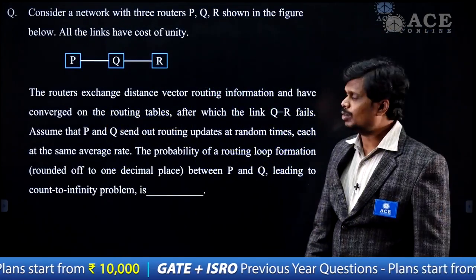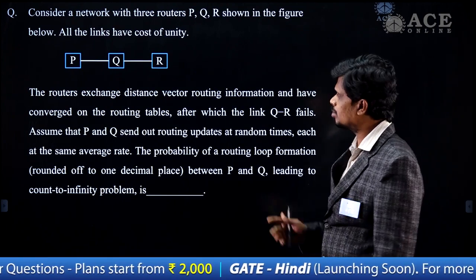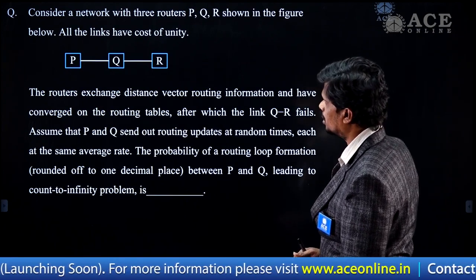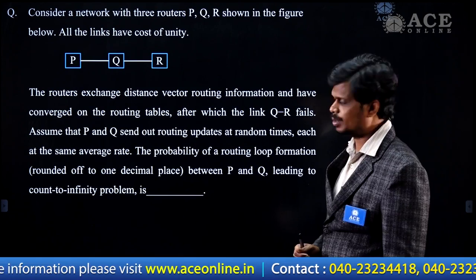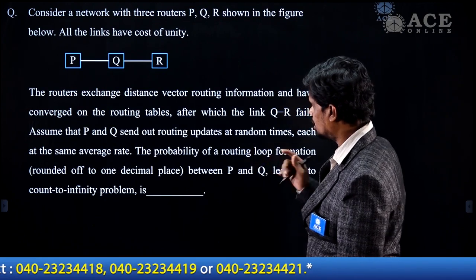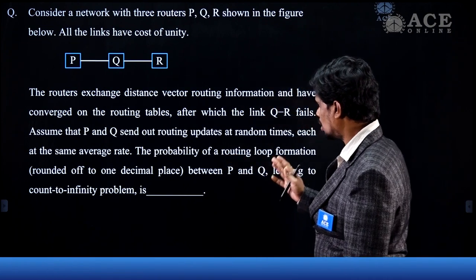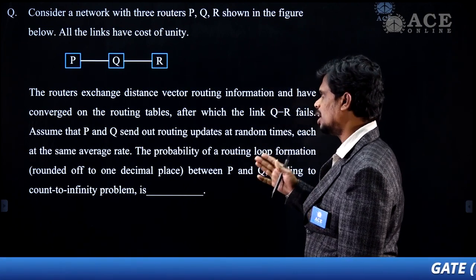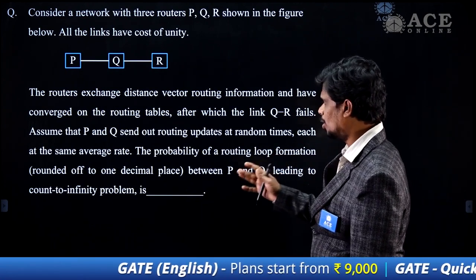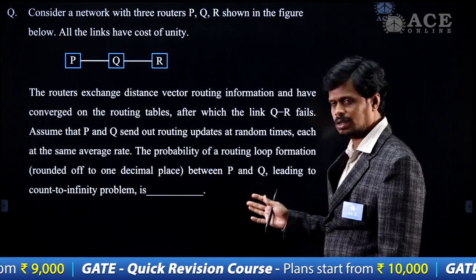Thank you. Now we are going to see the next question as part of the GATE 2022 examination from computer networks. Look at this question statement. Consider a network with 3 routers P, Q and R shown in the figure below. All the links have cost of unity. The routers exchange distance vector routing information and have converged on the routing tables, after which the link QR fails. Assume that P and Q send out routing updates at random times, each at the same average rate. The probability of a routing loop forming between P and Q, leading to the count to infinity problem, rounded off to 1 decimal place, is dash.